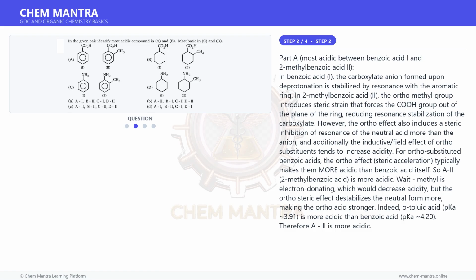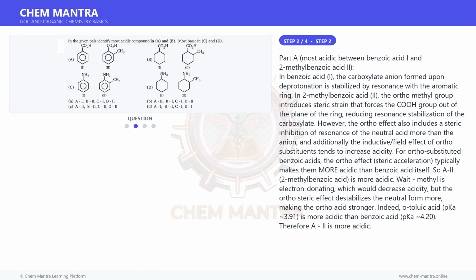In 2-methylbenzoic acid 2, the ortho-methyl group introduces steric strain that forces the COO group out of the plane of the ring, reducing resonance stabilization of the carboxylate. However, the ortho effect also includes a steric inhibition of resonance of the neutral acid more than the anion, and additionally the inductive field effect of ortho-substituents tends to increase acidity. For ortho-substituted benzoic acids, the ortho effect, steric acceleration, typically makes them more acidic than benzoic acid itself.